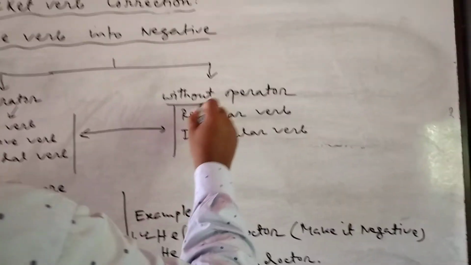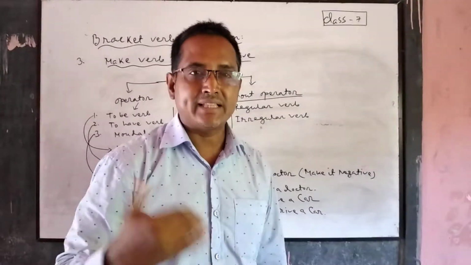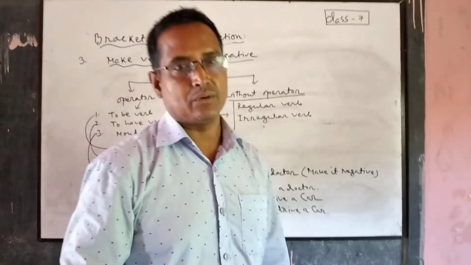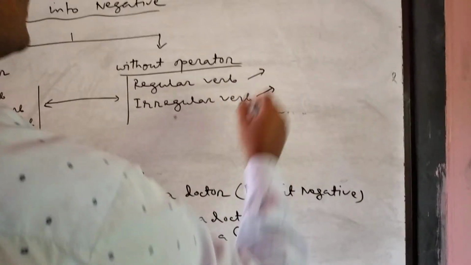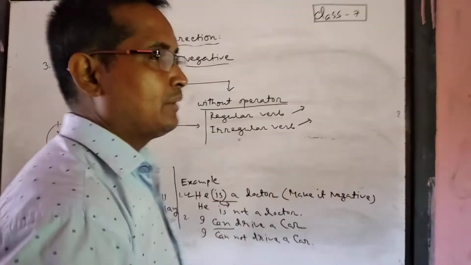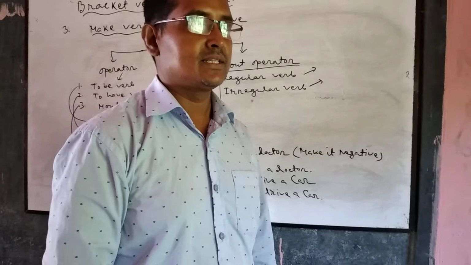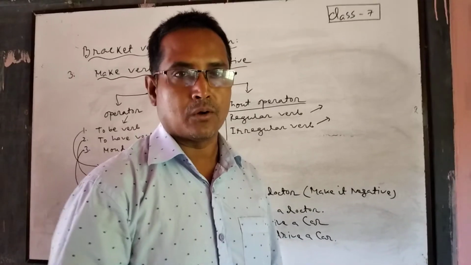Without operator means a sentence where there is no operator. Example, regular verb. You have already understood what a regular verb is. Regular verb means the verb which has the same form.